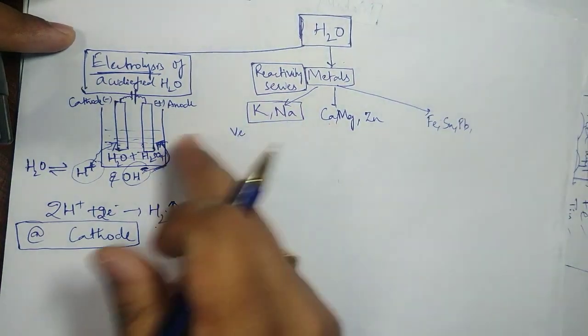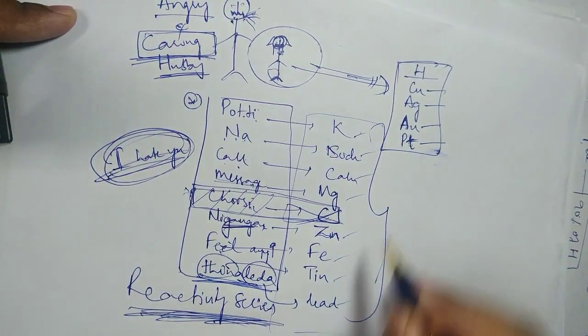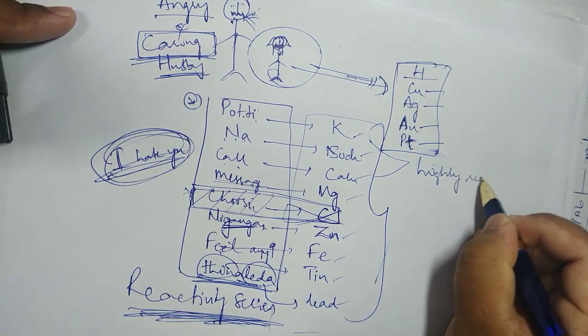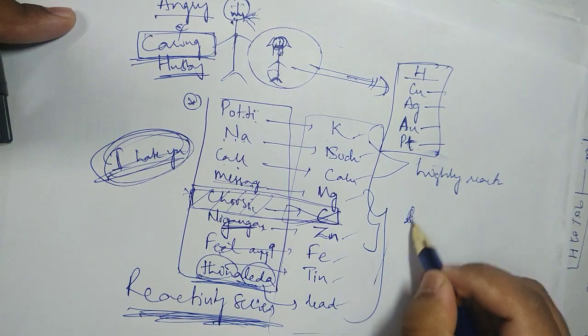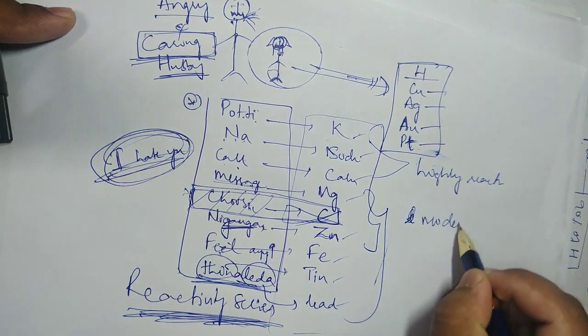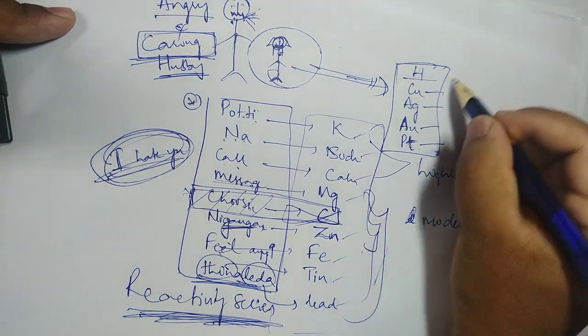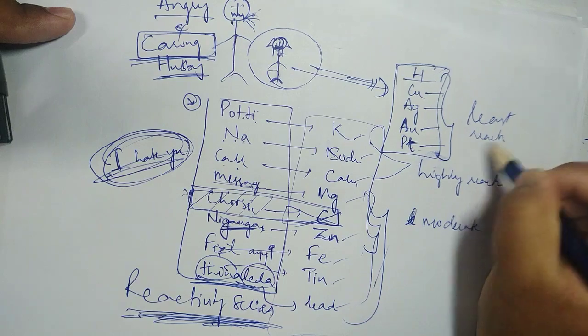So in the series that I have shown here, these are highly reactive, vigorously reactive. These are moderately reactive. And these ones are least reactive.